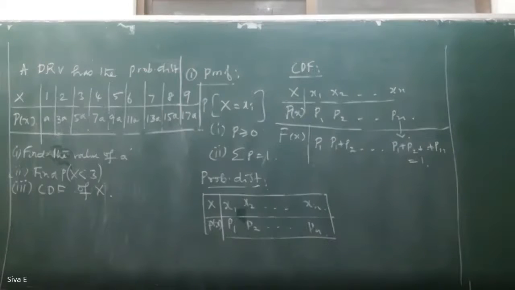Write the problem. A discrete random variable has a probability distribution x and p of x: 1, a; 2, 3a; 3, 5a; 4, 7a; 5, 9a; 6, 11a; 7, 13a; 8, 15a; 9, 17a. Find the value of a. Find the probability of x less than 3. Find the CDF of x.